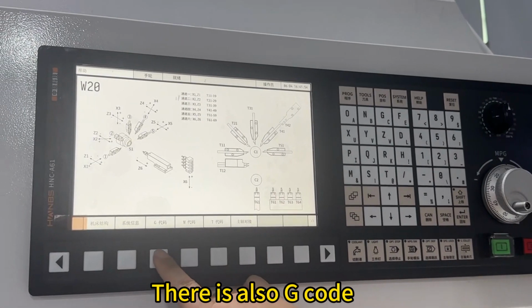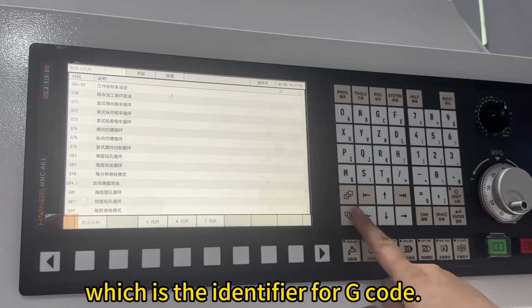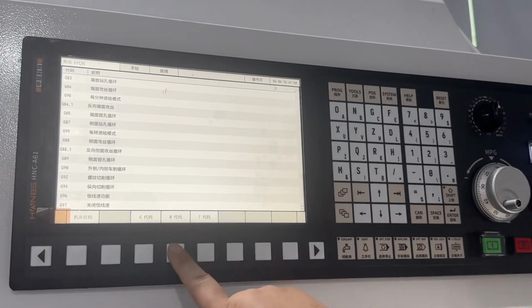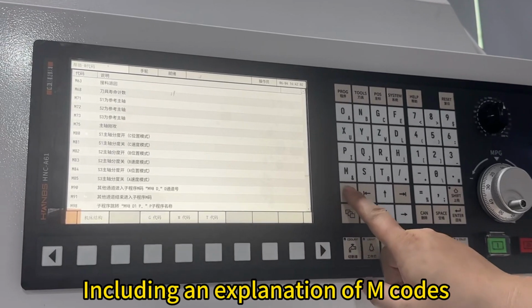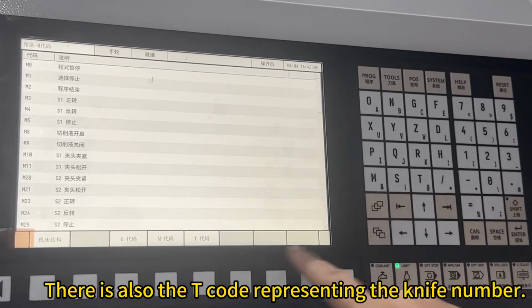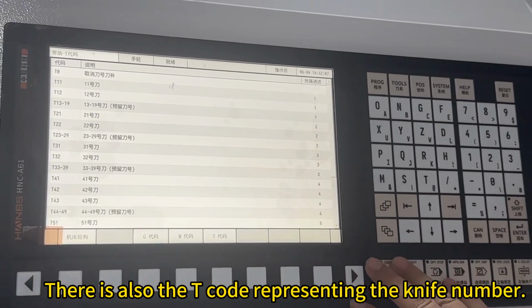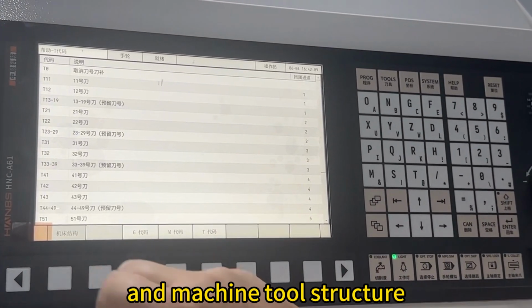There is also G code, which is the identifier for G code. The M code, including an explanation of M codes. There is also the T code representing the knife number, and machine tool structure.